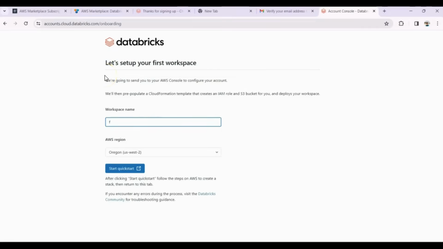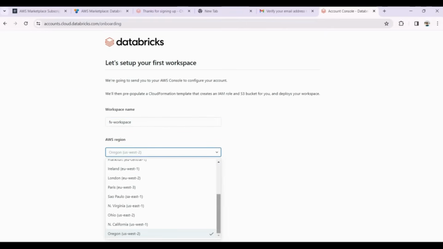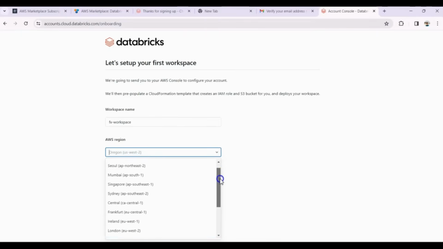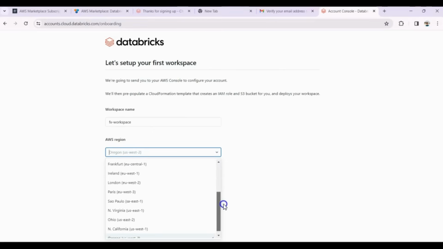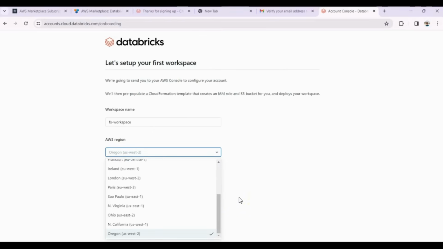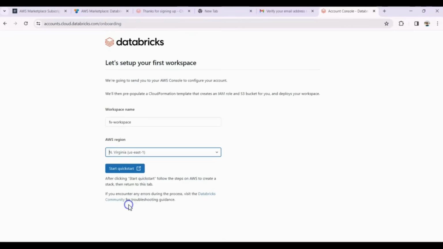Next, we need to create a workspace in the Databricks environment. All of our notebooks and resources will be stored within that workspace. We can create multiple workspaces, but for now, let's create one. After that, specify the AWS region you'll be operating in. We'll select US East, but feel free to choose the region closest to you.